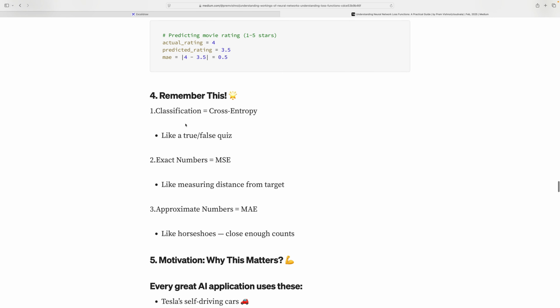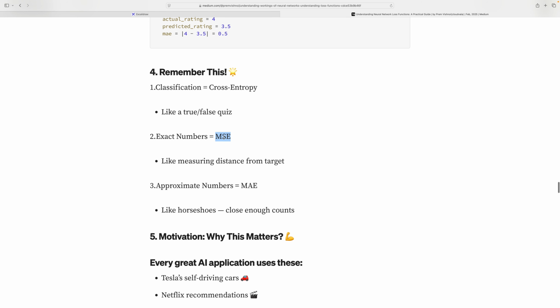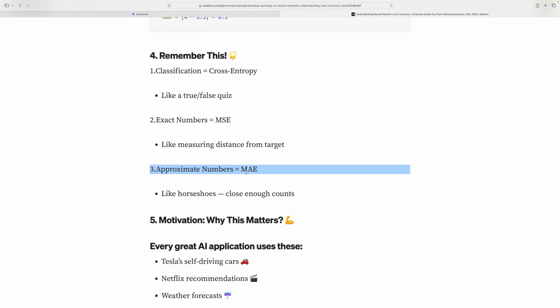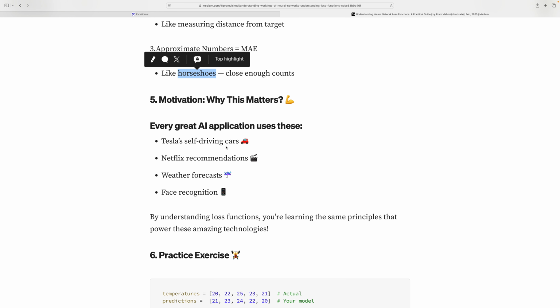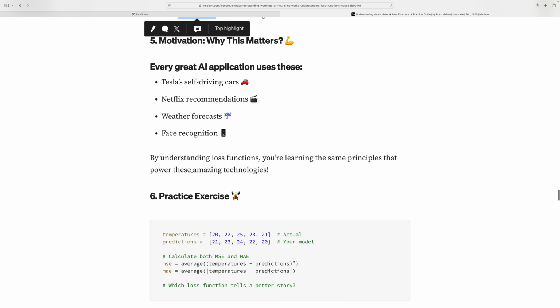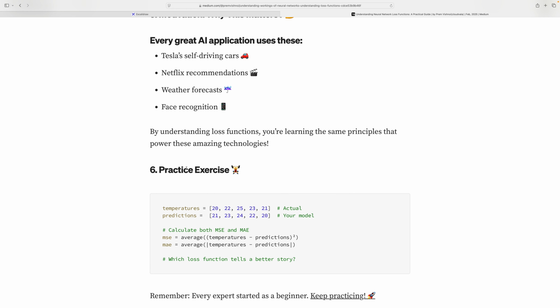How do you remember this? Classification is cross entropy, C and C, you can remember it like true and false. Exact number, MSE. Approximate range, MAE. This applies to every great AI application, like Tesla self-driving, and it's very important. What I'm trying to explain to you guys is: practice, practice, practice.